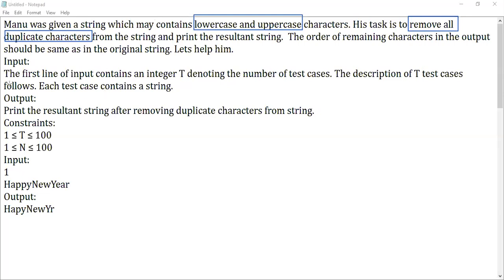This is the question. So here in your input, you're going to accept the number of test cases. Based on the test cases, you're going to accept the input value, and we are supposed to remove the duplicate values and print the data in the output. So here, what is the string they have given? The given string is Happy New Year. Here they mentioned it with capital letters, right? Sorry for that. Let me type in lowercase. H A P P Y, followed by